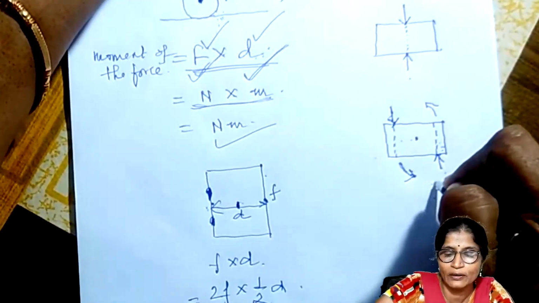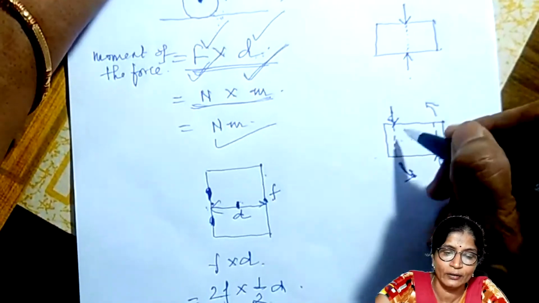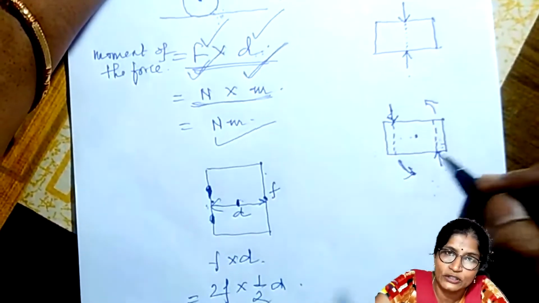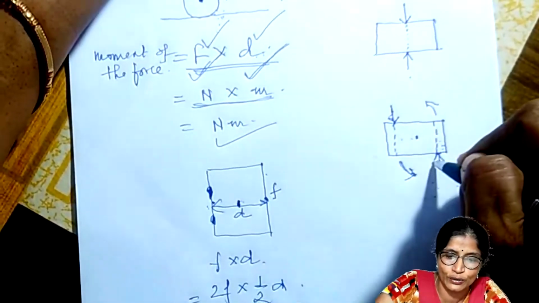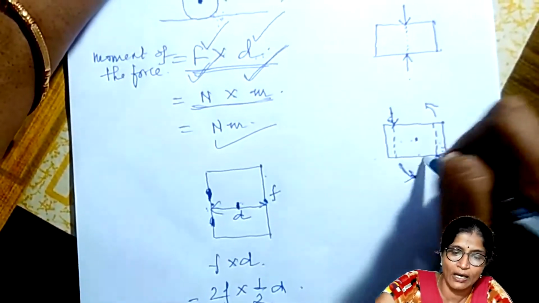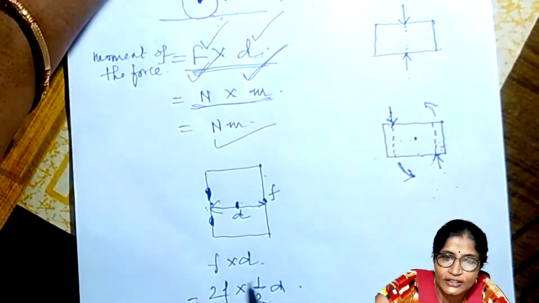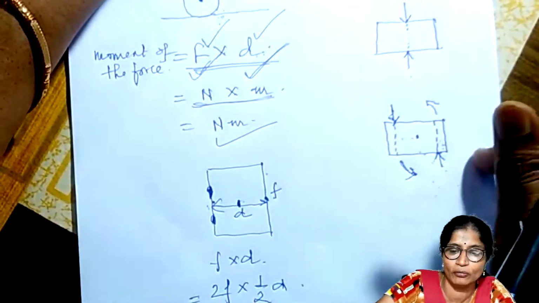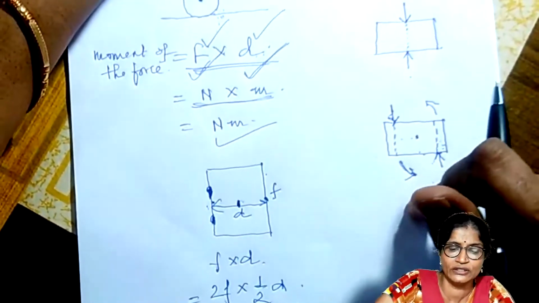So what is a couple? When two equal and opposite forces of the same magnitude are applied on the same article, but their lines of action are not the same, then they form a couple. That is known as a couple.